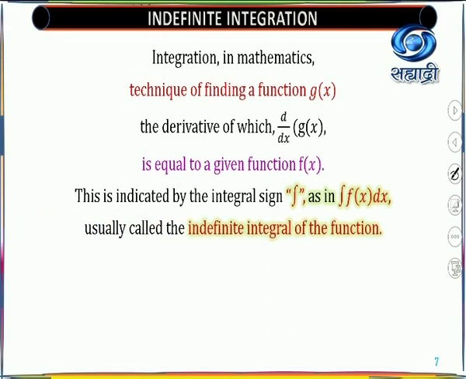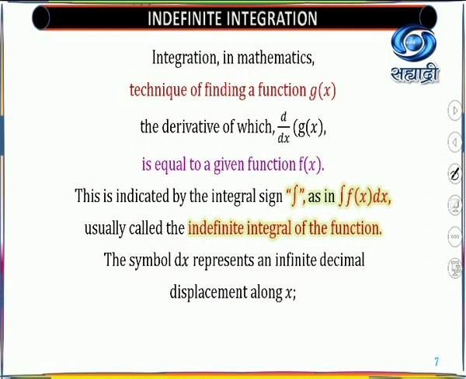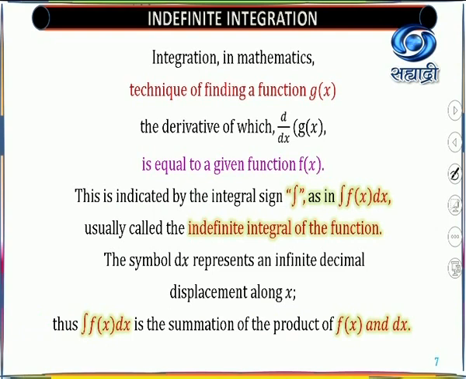So we usually call this the indefinite integral of the function, and the symbol dx represents an infinitesimal, which we already saw in our first lecture. So, displacement along x. This is nothing but a product of f(x) and dx. So the integral of f(x) dx is nothing but the sum of products of f(x) and dx. And why f(x) and dx? I have already explained. This is a curve. You have f(x) and here you have delta x. Normally delta x we also write as dx. So that is f(x) dx.